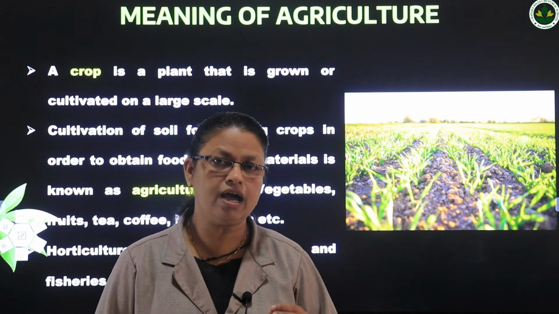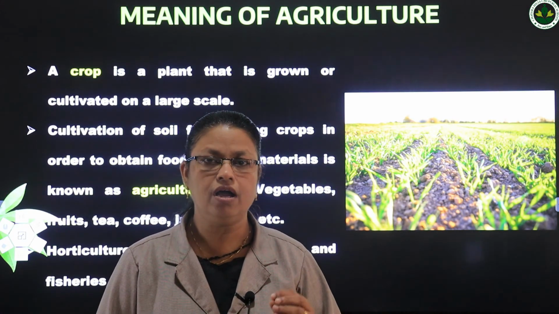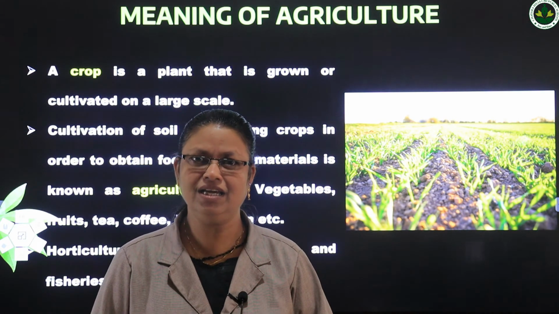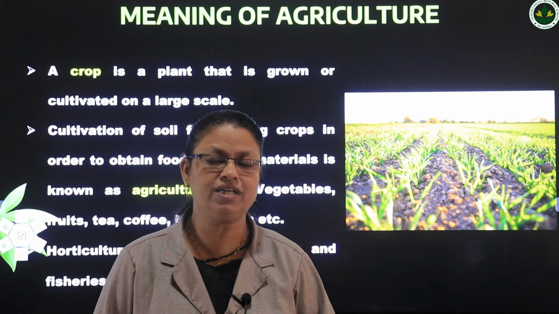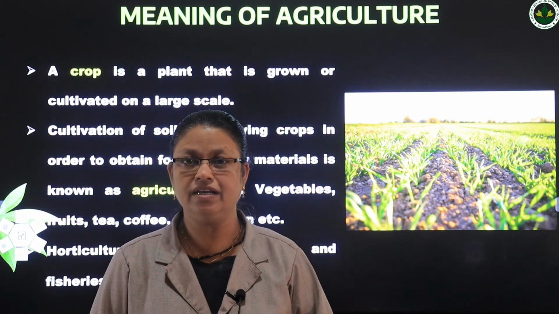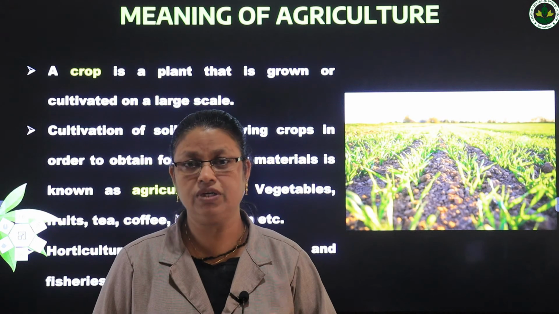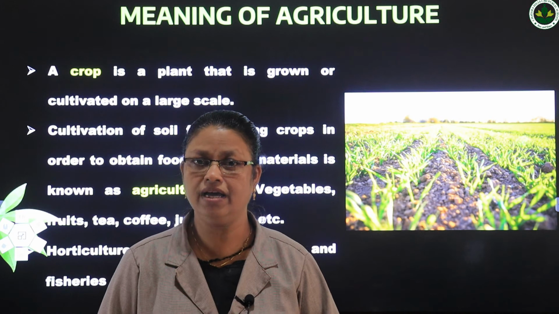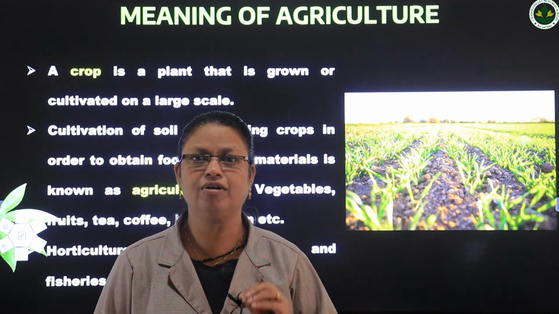That is known as agriculture. And from agriculture we get many things. We get food items like wheat, rice, vegetables, fruits. Then we get cotton, jute, etc. So we get many things by cultivating many crops.